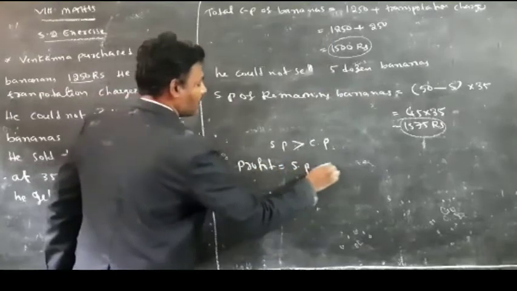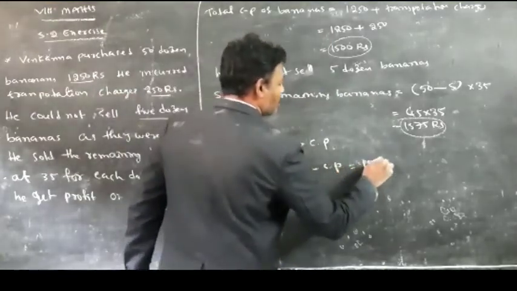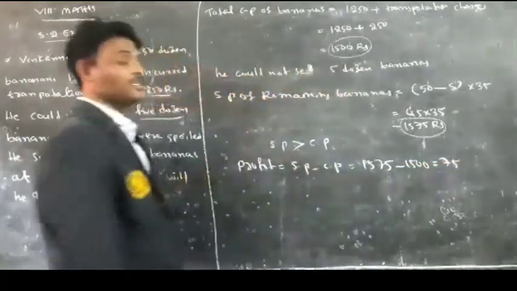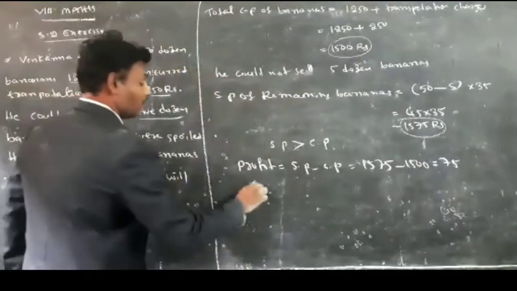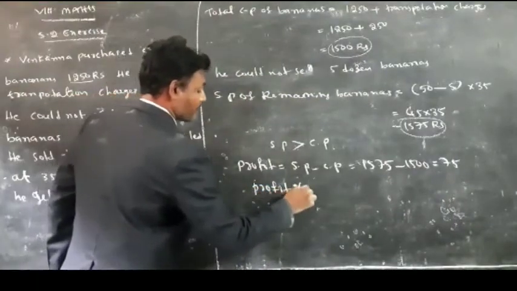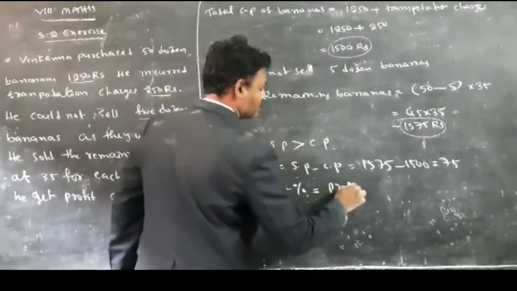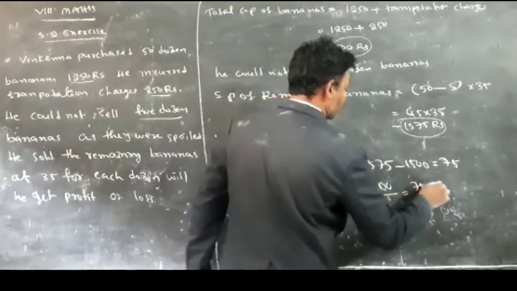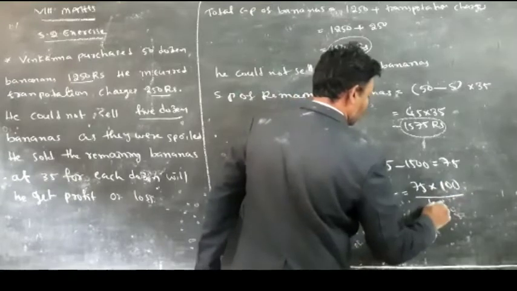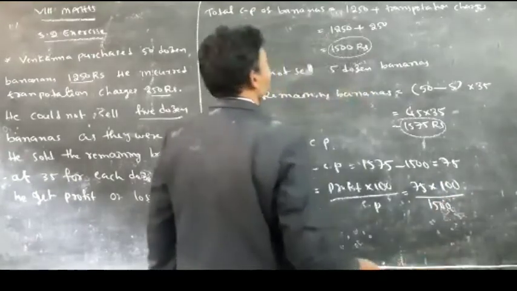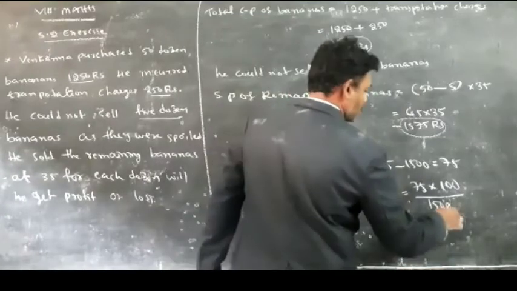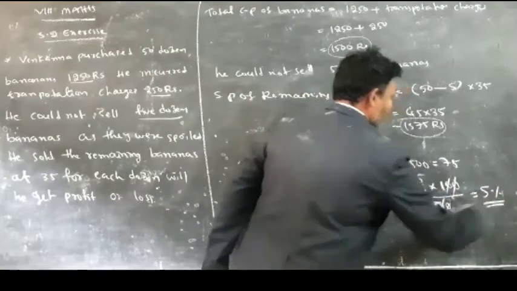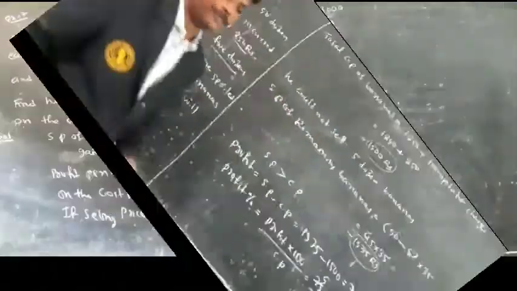Profit is equal to selling price minus cost price, is equal to 1575 minus 1500, is equal to 75 rupees. What is the profit here? 75. So profit percentage is equal to profit into 100 by cost price. What is the profit? 75 into 100 by 1500. Zeros cancel. 15 ones are 15. So what is the profit here? 5% profit on the bananas.